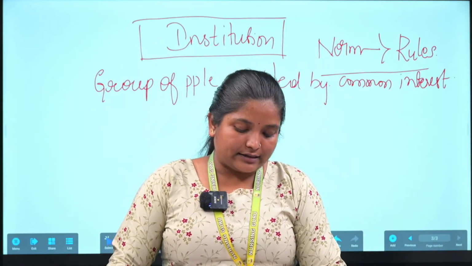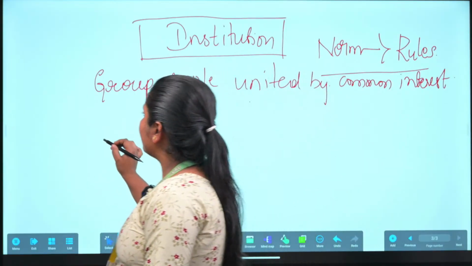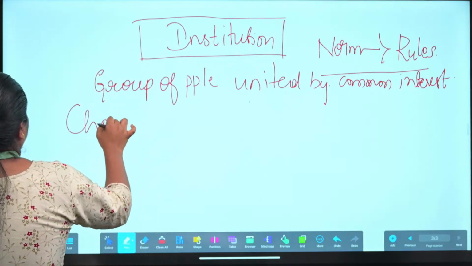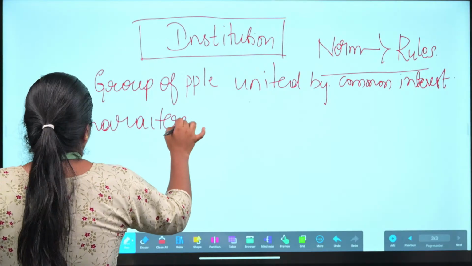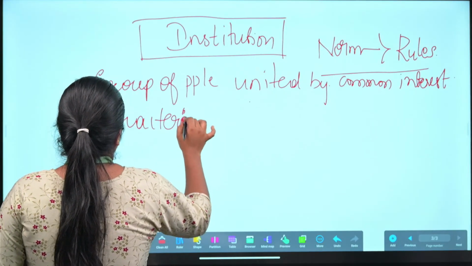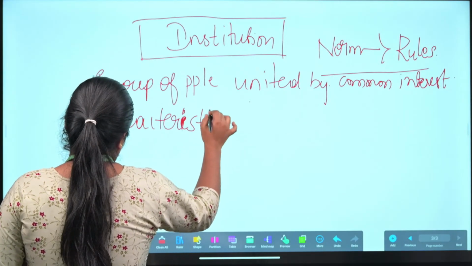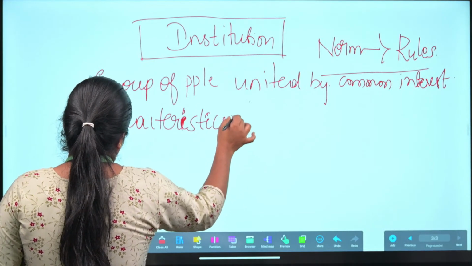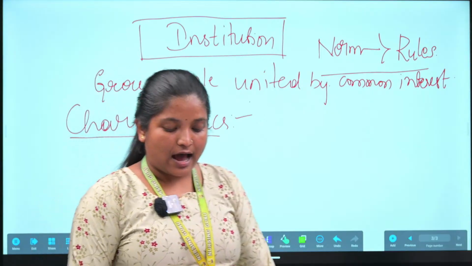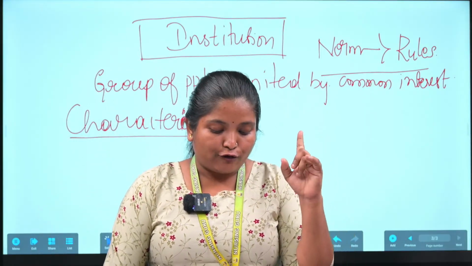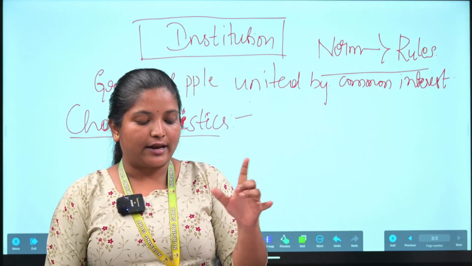Then characteristics. Okay, now we can see the characteristics. The very first one is stable position and permanent structure.